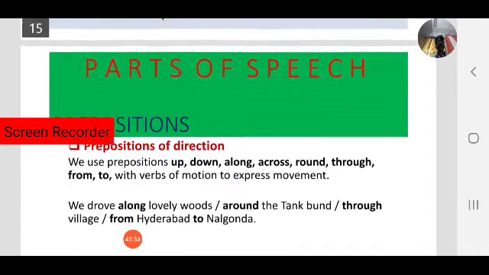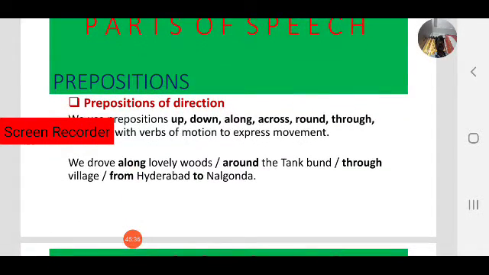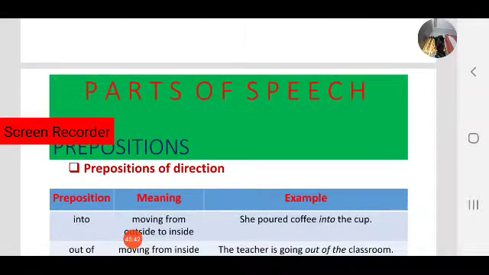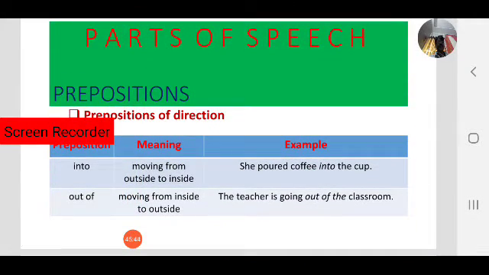We have already seen some examples: we drove along lovely woods, around the tank bund, through a village, from Hyderabad to Nalgonda. These are some examples. We also see into and out of. Into means moving from outside to inside; in that case we use into. Out of means moving from inside to outside; there we use out of.